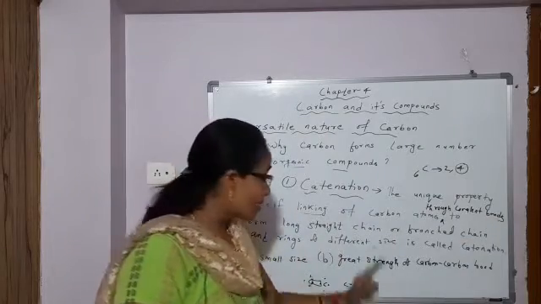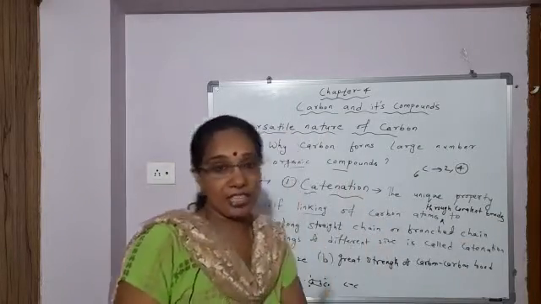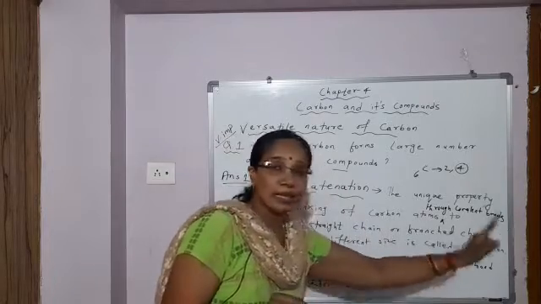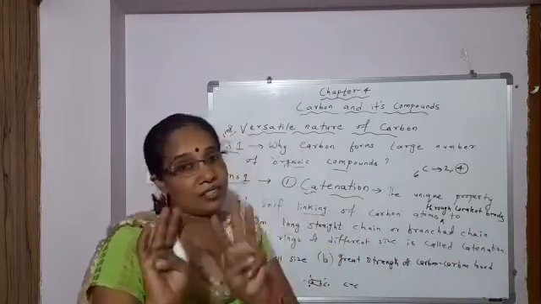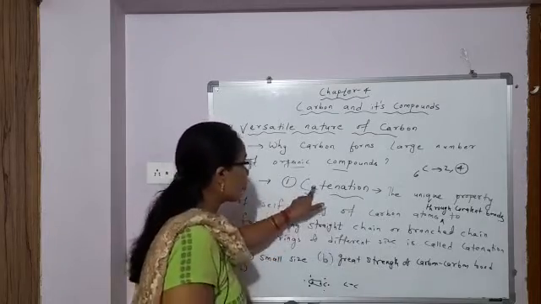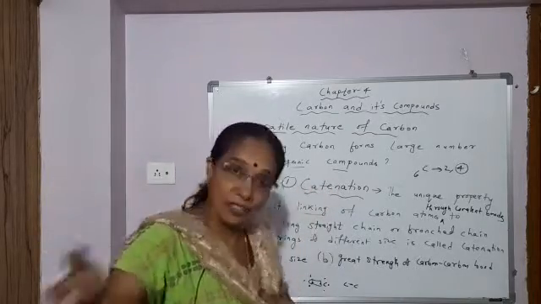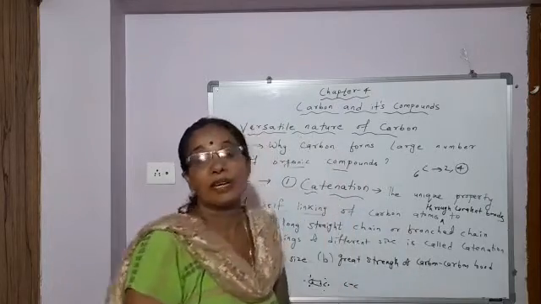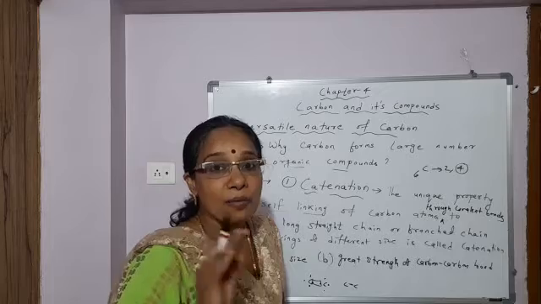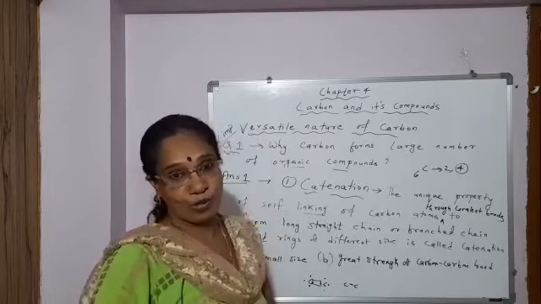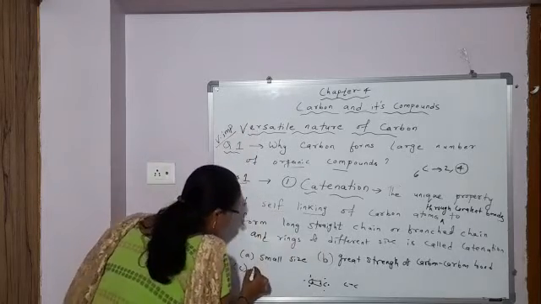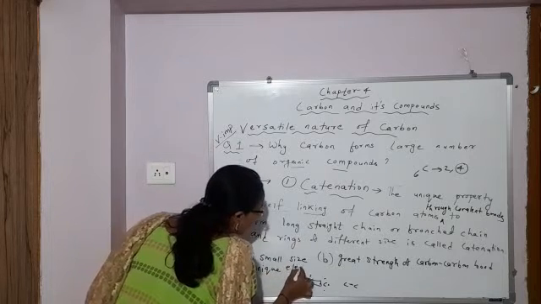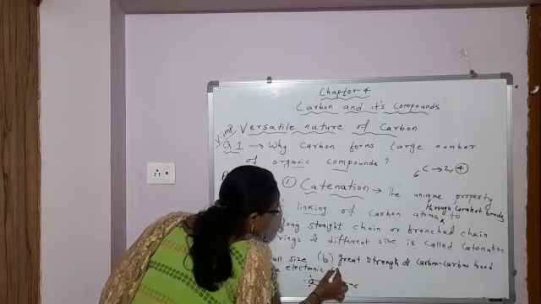So because of this unique electronic configuration, small size, and great strength of the carbon-carbon bond, because of these 3 reasons, carbon shows catenation to a large extent, because of which there is a large number of carbon compounds, or a large number of organic compounds. Okay, so the third reason, unique electronic configuration.